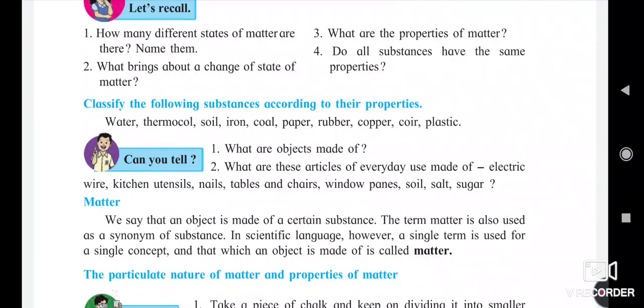So here are different characters contained in each of these substances, that is, water